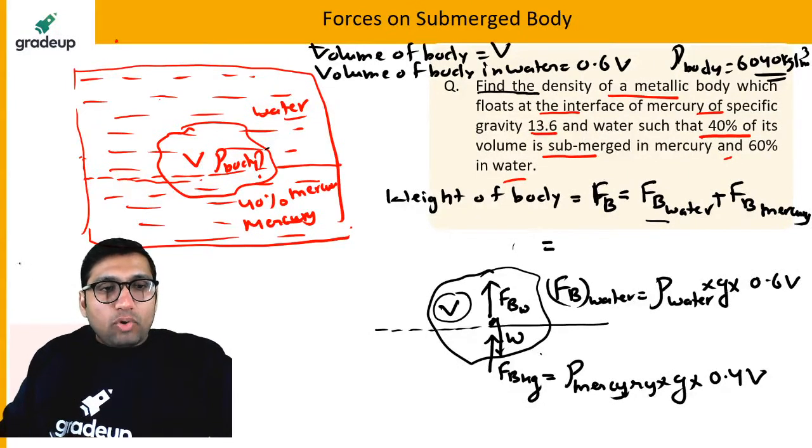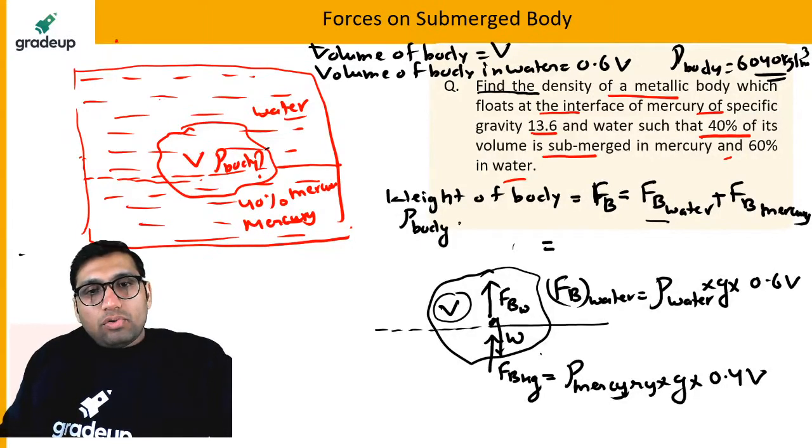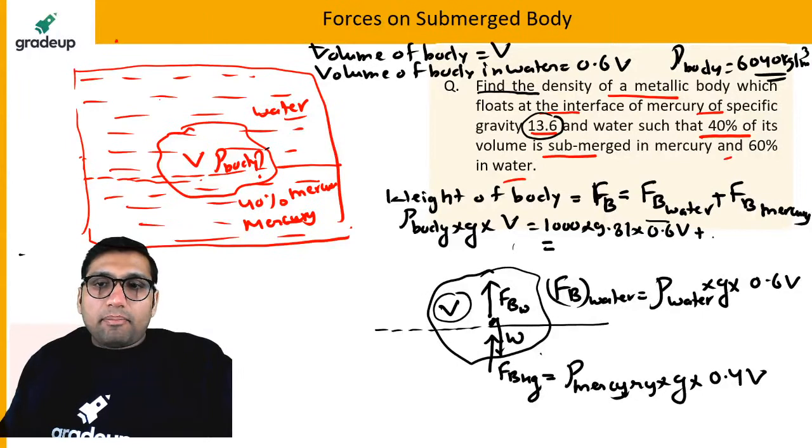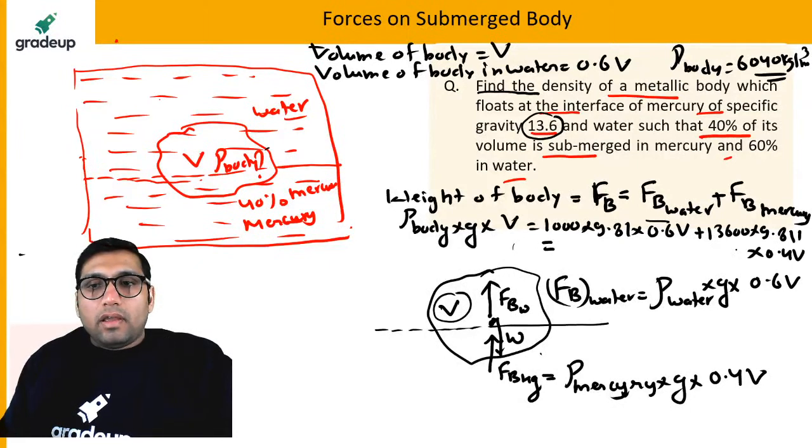Next thing you have to simply do is weight of the body will be equal to density of the body into g into volume of body, right? And that will be equal to density of water, which is 1000, into 9.81 into 0.6 V, plus density of mercury. Specific gravity is 13.6, so it will be 13600 into 9.81 into 0.4 V. If you solve it, g will get cancelled out on both sides, V will also get cancelled out.